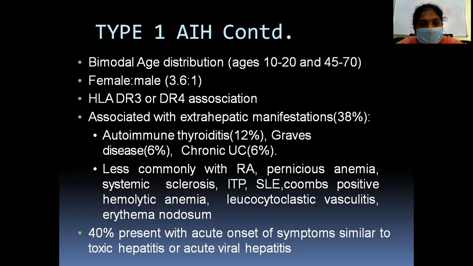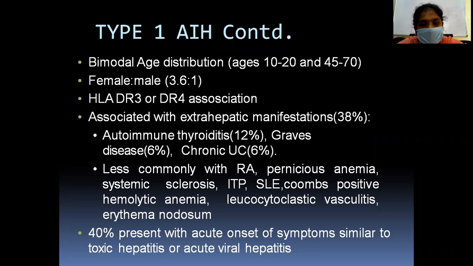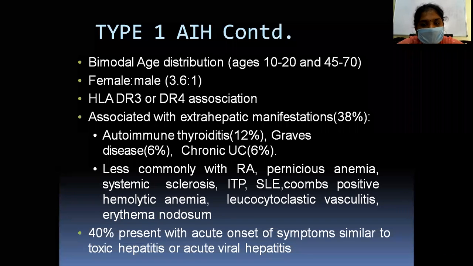So then, usually type 1 autoimmune hepatitis has a bimodal age distribution. Ages are around 10 to 20 years and again 45 to 70 years. The female predominance is seen.